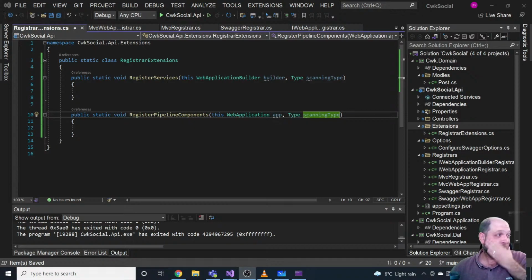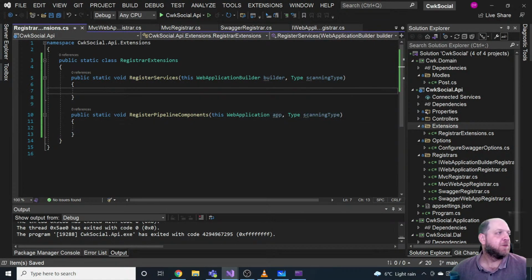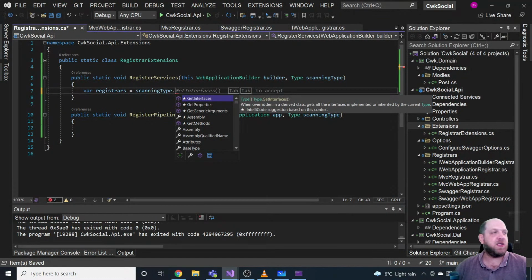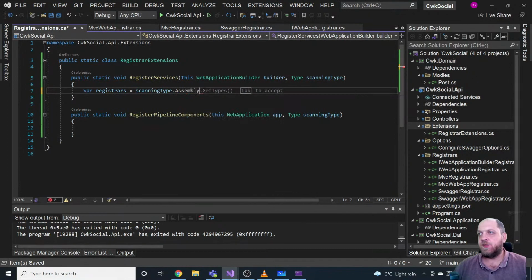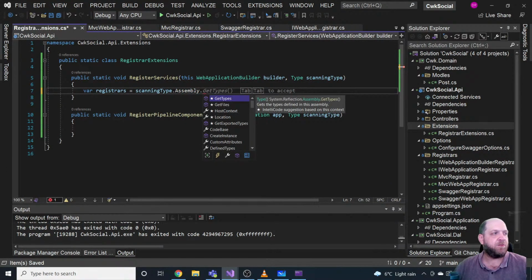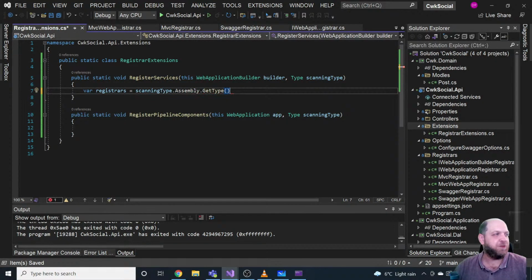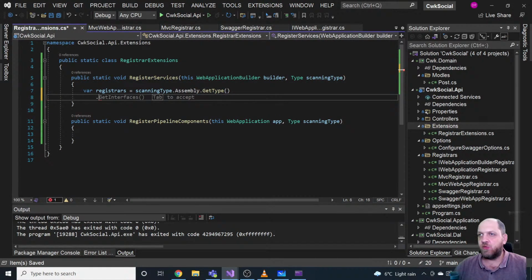Okay, so once again, what we have to do here is, we can have var registers, because we want to scan for registers, and then we can use reflection, and we can use the scanning type. We want to get the assembly to which this scanning type belongs. Then we want to get all types from that specific assembly. But then we just want to do a filter. So where, and here we would specify some conditions. And here, let's say it's type.